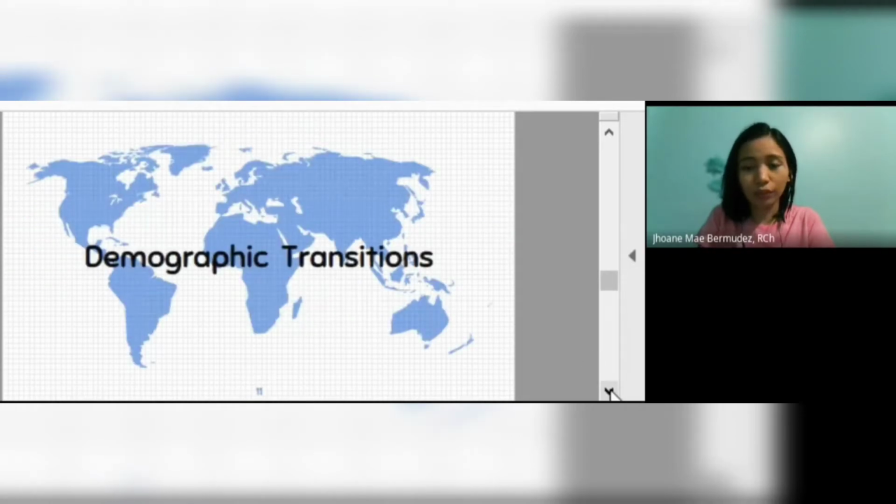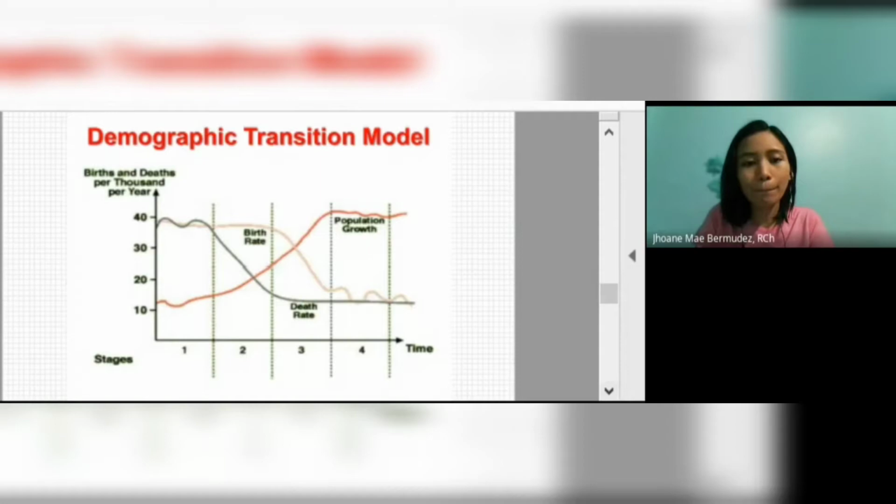Let's go to demographic transitions. We have these 4 stages of transition. So we have stage 1, 2, 3, and 4. In the first stage, we have high death rates and high birth rates. And they are matched so that the population remains stable.